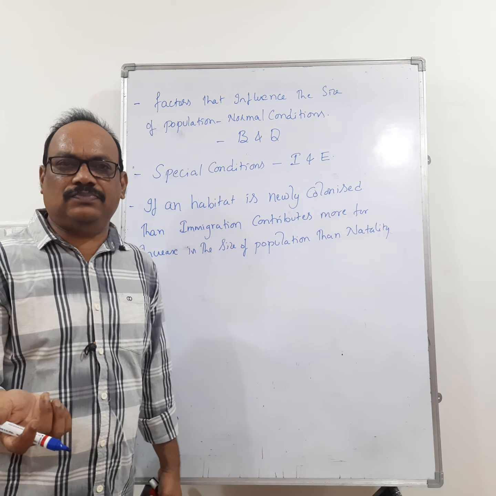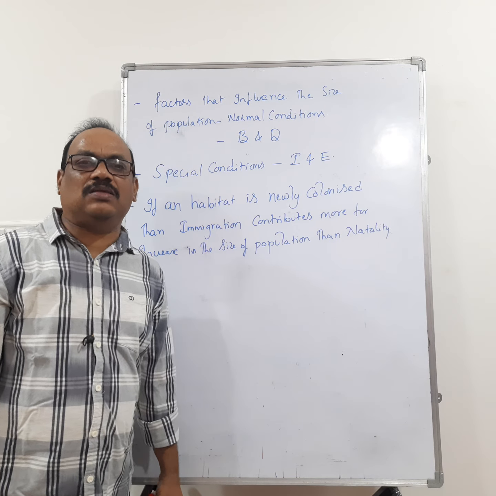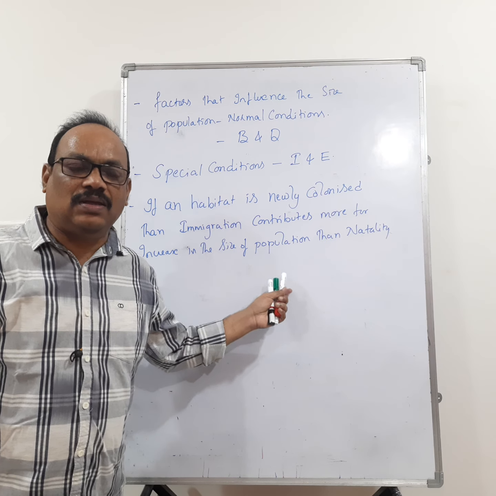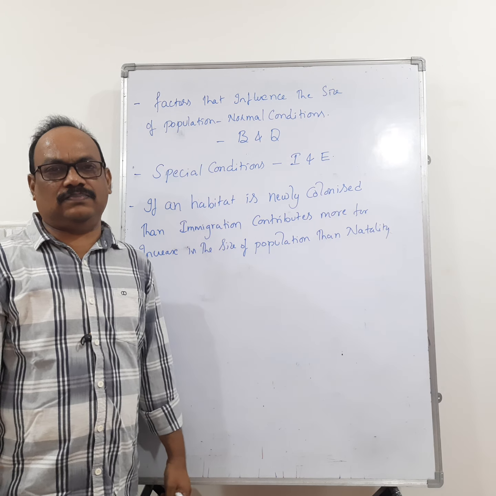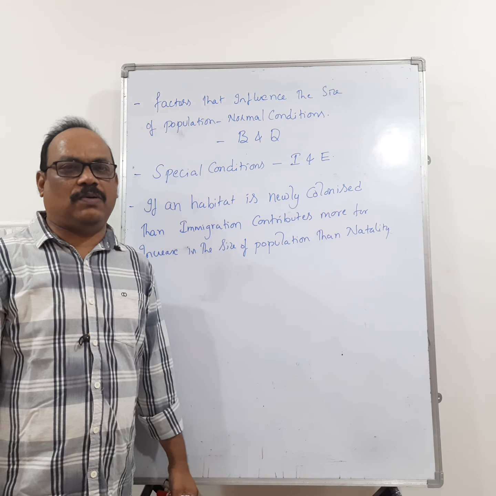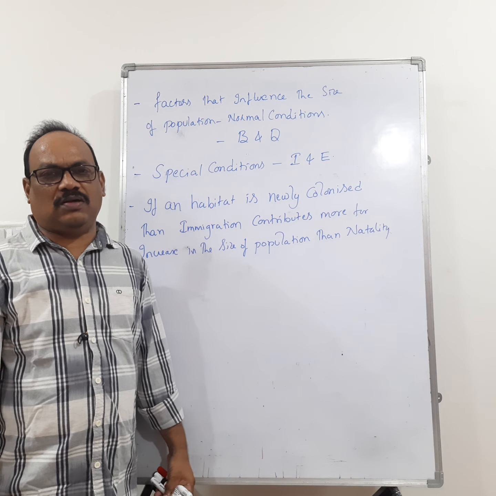If 100 people migrate to that area, they are called immigrants, and the size of population increases due to immigration rather than natality. Right? So these are the factors that influence the size and density of population. We'll see the growth models of the population tomorrow.